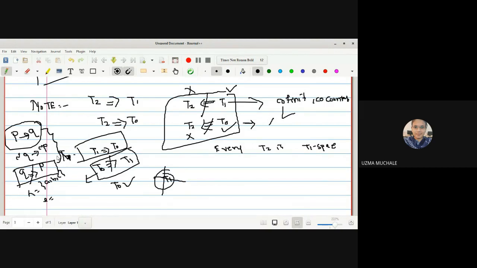P implies Q, negation of Q implies negation of P, and Q does not imply P.